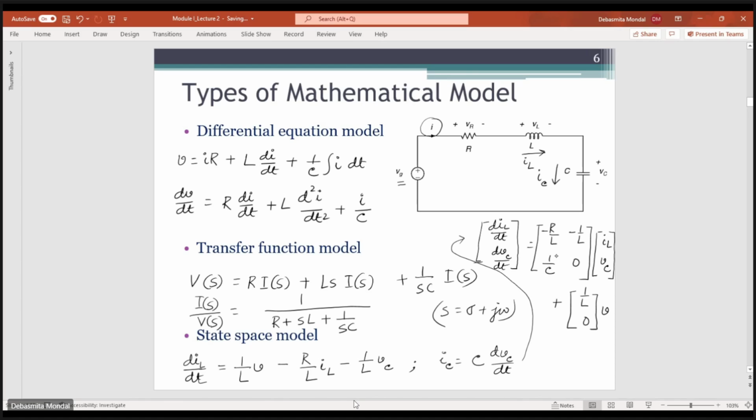So we are using two first order differential equations instead of one second order differential equation, and from these two equations we are forming a vector or matrix representation. That is known as the state space model of this whole system.